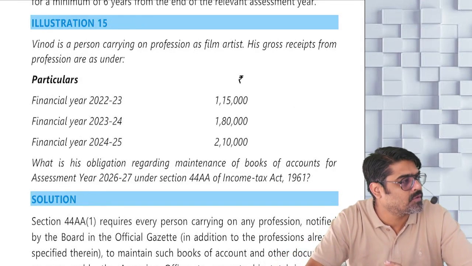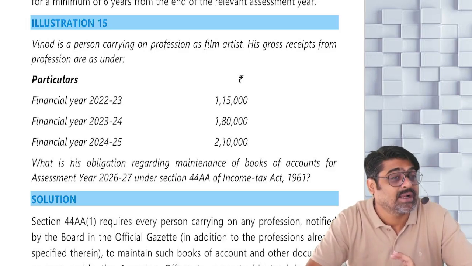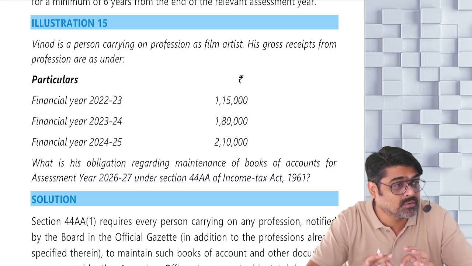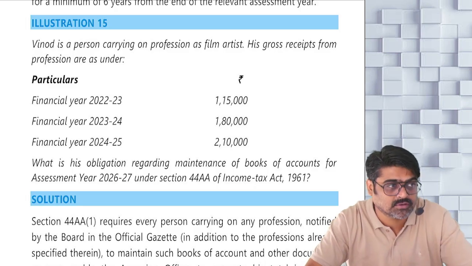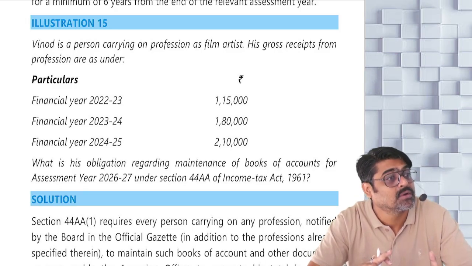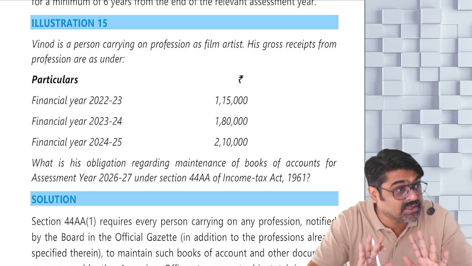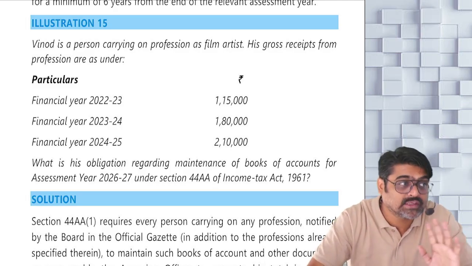Yesterday we did 44AA, compulsory maintenance of books of accounts. So if the assessee is engaged in any specified profession, those 11 professions, yes or no? And the gross receipts of that profession in all the last 3 previous years was more than 1,50,000, then compulsorily that assessee is required to maintain the books of accounts and documents which are prescribed in rule 6F.